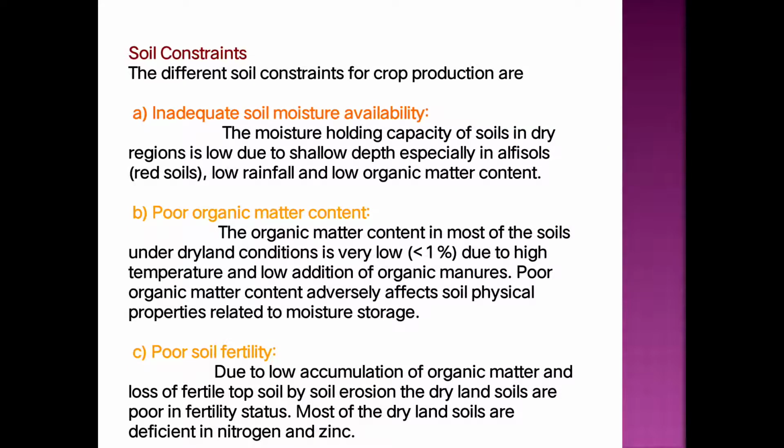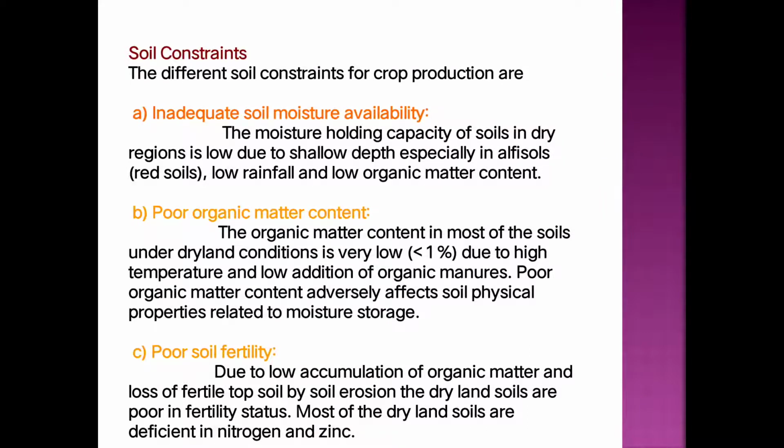The moisture holding capacity of soil in the dry region is low due to the shallow depth, especially in case of the alfisol, that means the red soil. Then there is low rainfall and low organic matter content. So the inadequate amount of moisture is available in the dryland area. There are certain reasons behind it.